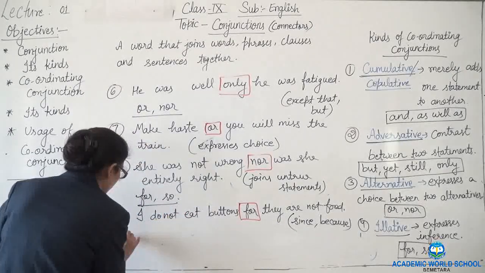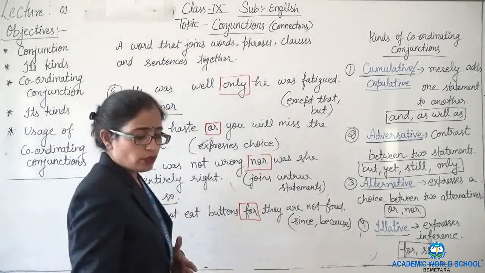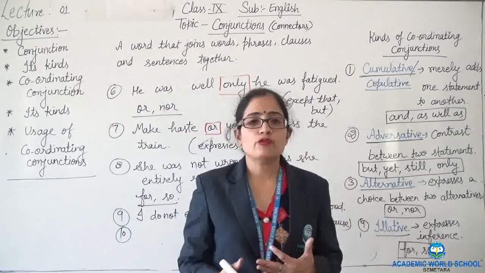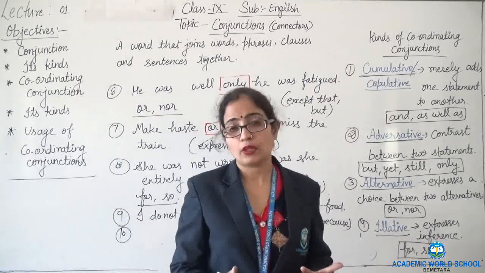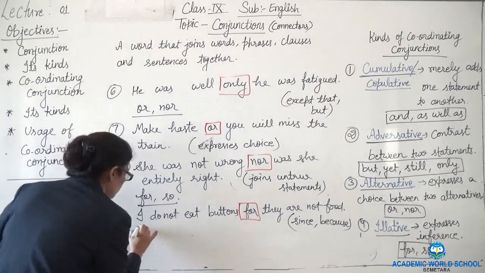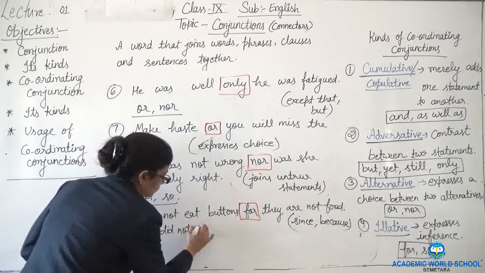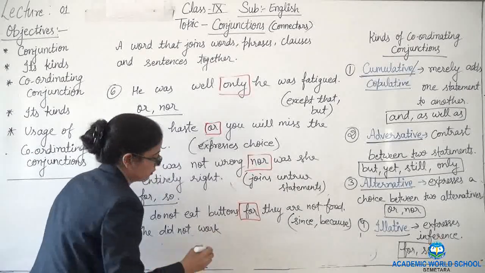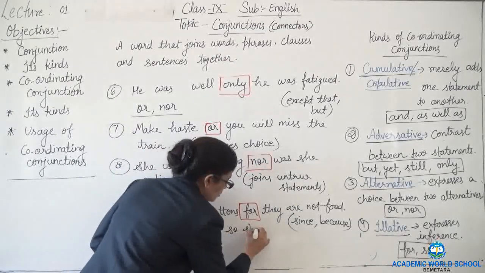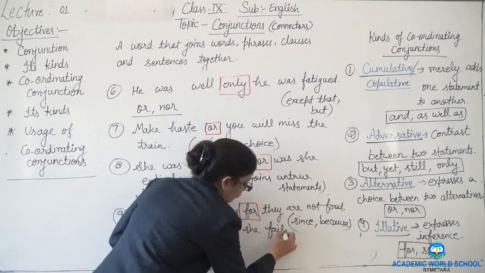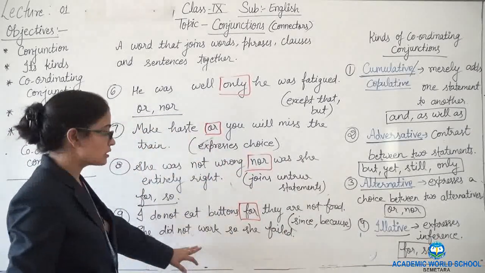What does so show? So gives us a kind of consequence or result. How? She did not work, so she failed. So here what is this showing?